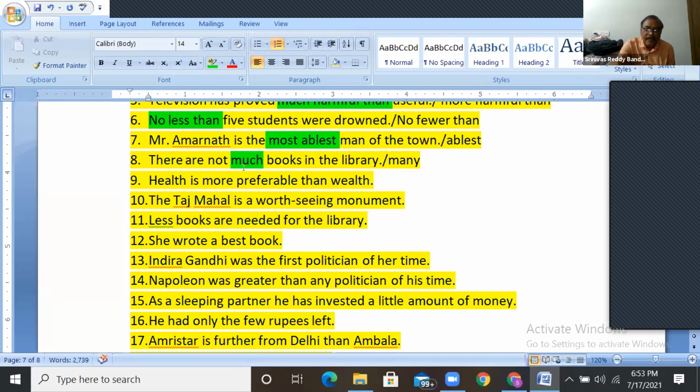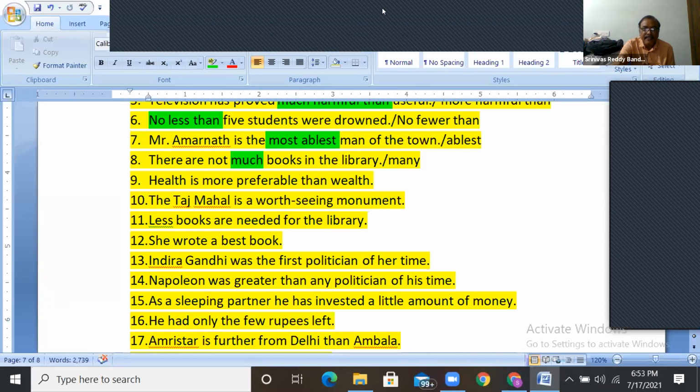Why? Much and many both are positive only. But many is used with countable nouns. Much is used with uncountable nouns. Much quantity, much rice, much water, we can say like that, but you can't say many water. Many water is wrong, much water is correct. Many books is correct, much books is wrong.